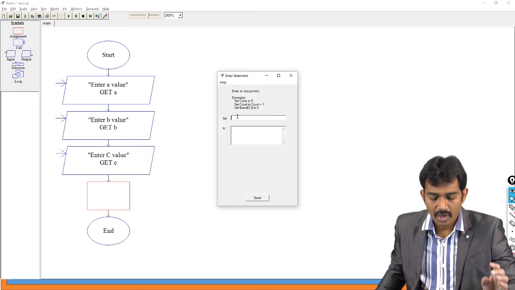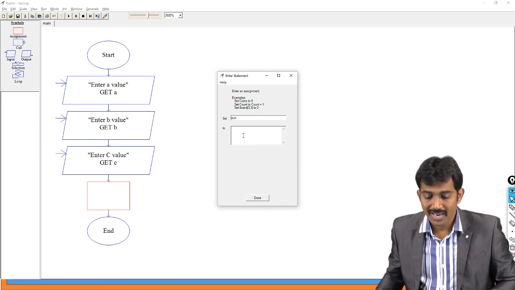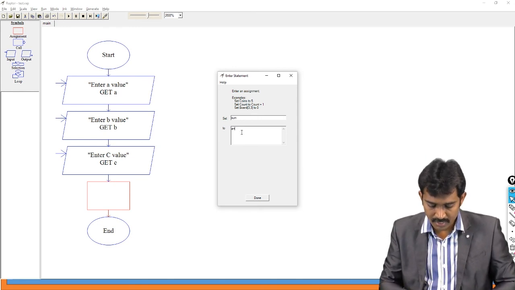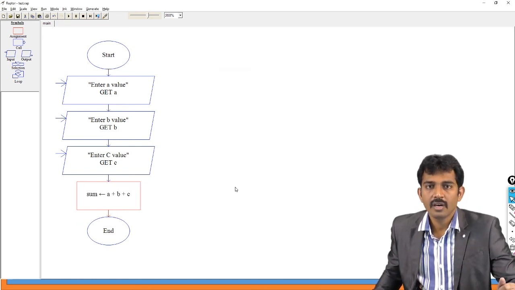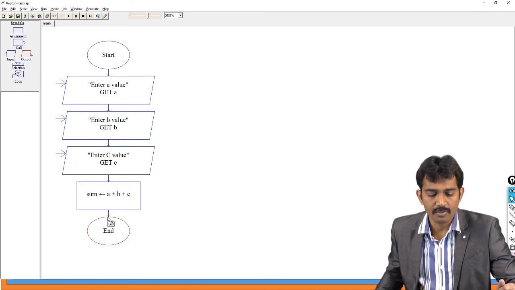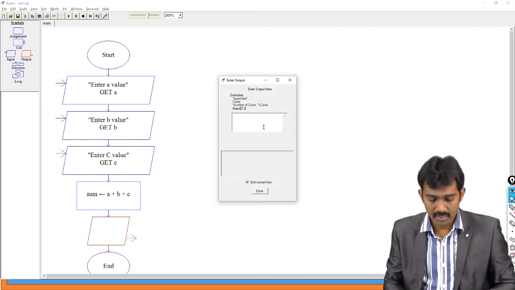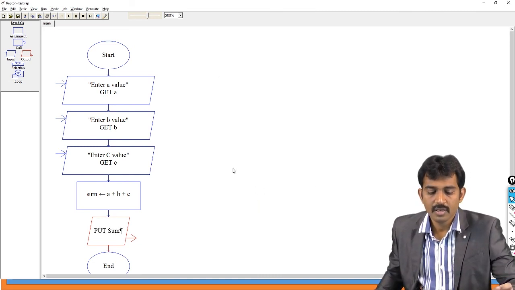So what you need to do? Store the result in sum, and you need to print the operation A plus B plus C. Now sum contains the result. After this, output, right? This is the output symbol. See, sum. If you run this code, observe clearly, it is going to show the step-by-step process.